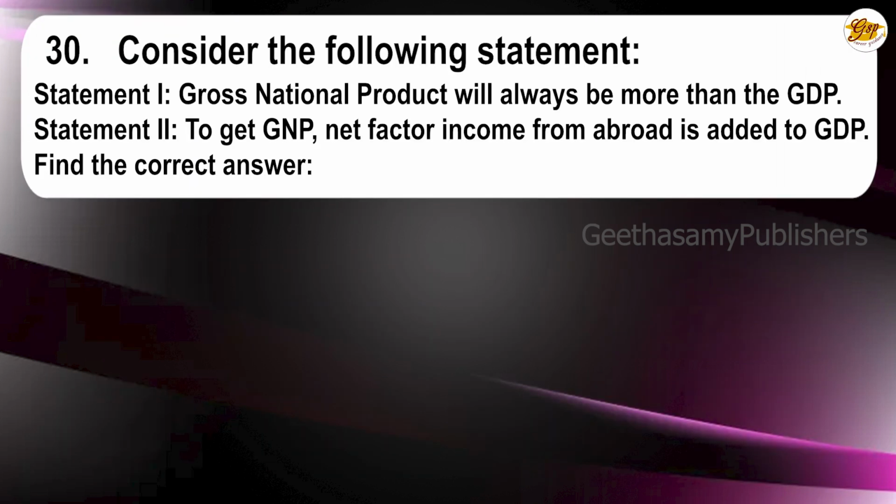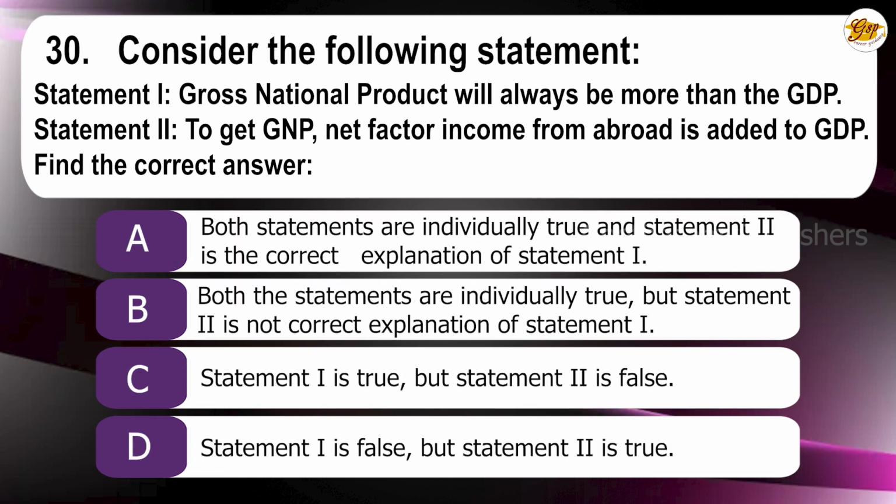30th question. Consider the following statements. Statement 1: Gross national product will always be more than the GDP. Statement 2: To get GNP, net factor income from abroad is added to GDP. Find the correct answer. A. Both statements are individually true, but statement 2 is the correct explanation to statement 1. B. Both statements are individually true, but statement 2 is not the correct explanation to statement 1. C. Statement 1 is true, but statement 2 is false. D. Statement 1 is false, but statement 2 is true. The correct answer is D. Statement 1 is false, but statement 2 is true.